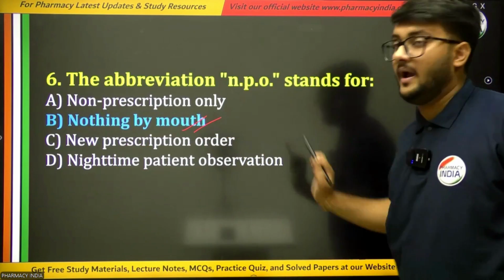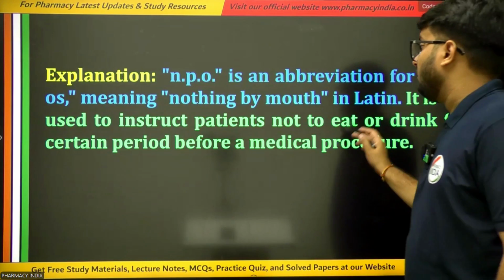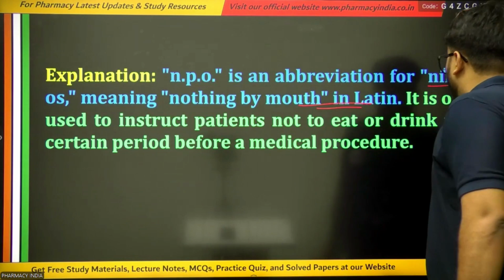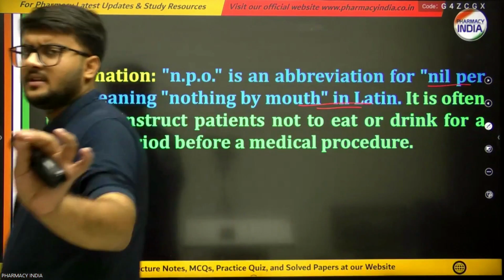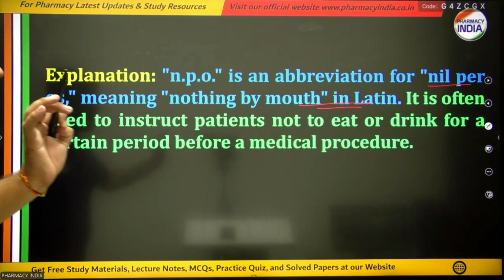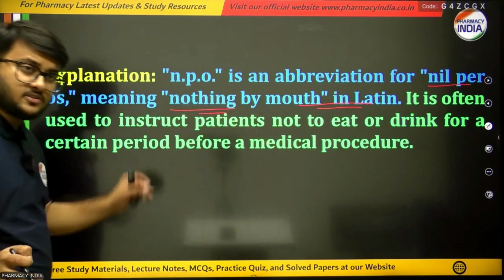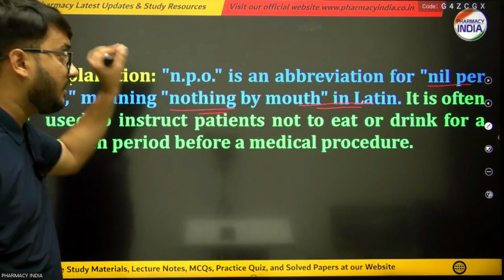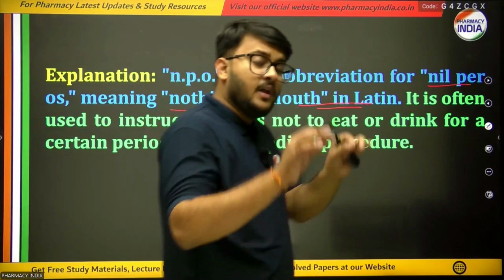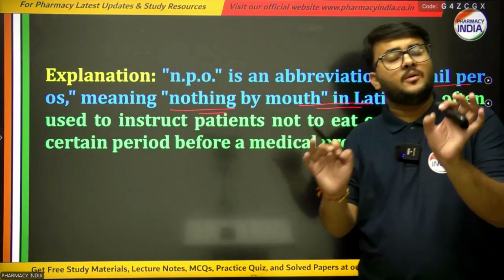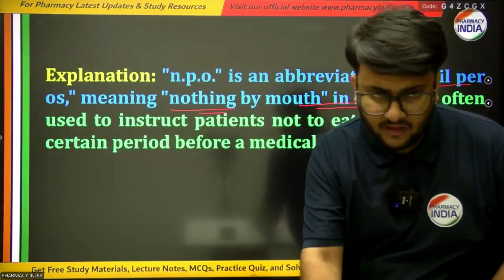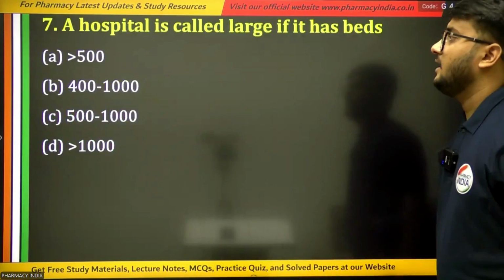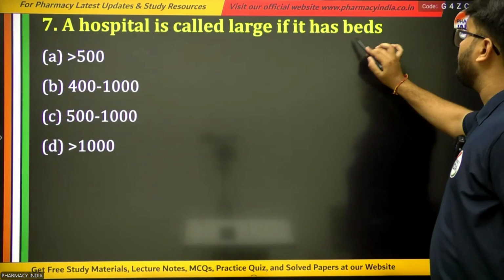NPO means nothing by mouth, because NPO is a Latin term in which the abbreviation stands for nil per os. That means nothing by mouth, because this term simply says we cannot take anything by mouth. Doctors use this term. If the doctor is using this term, it simply means we must not take this food or this medicine by mouth. Simply that. Next question is, a hospital is called large if it has beds.